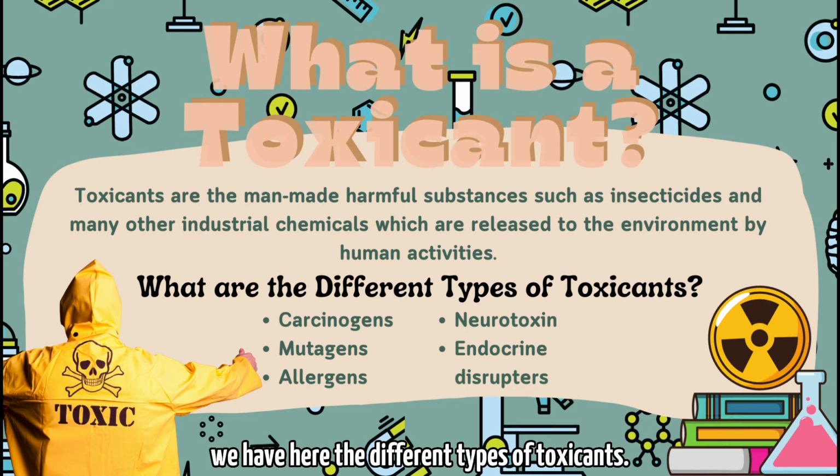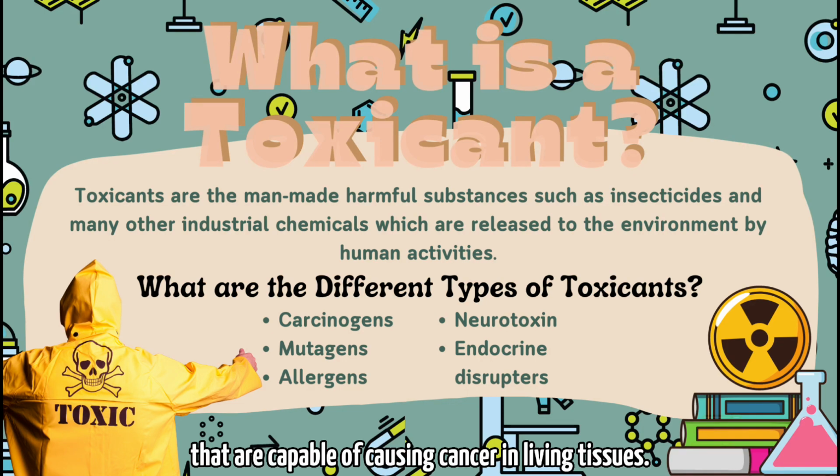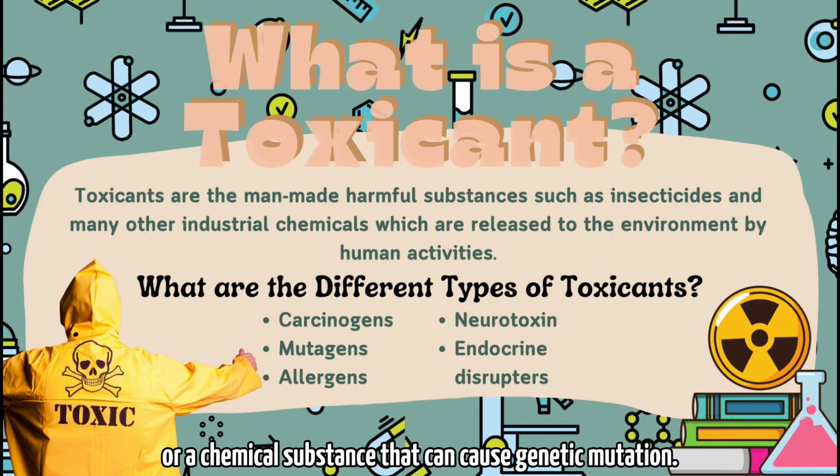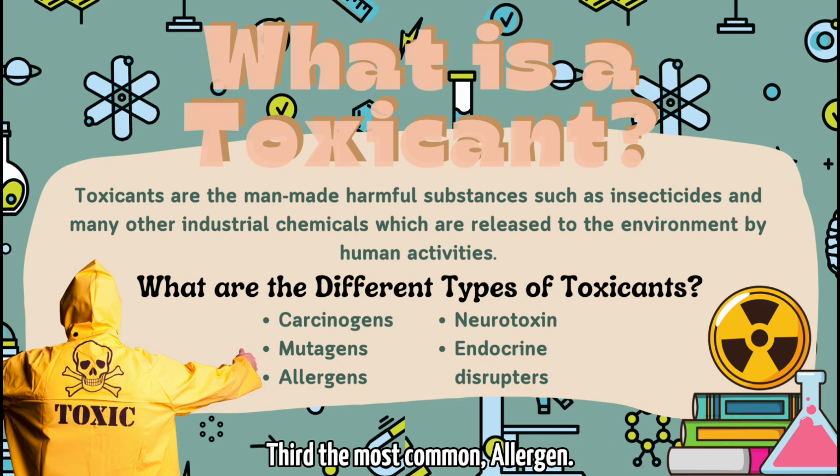Here we have the different types of toxicants. First, the carcinogens. Carcinogens are substances that are capable of causing cancer in living tissues. Second, a mutagen is an agent such as radiation or a chemical substance that can cause genetic mutation. Third, the most common, allergen. It is a substance that causes an allergic reaction.